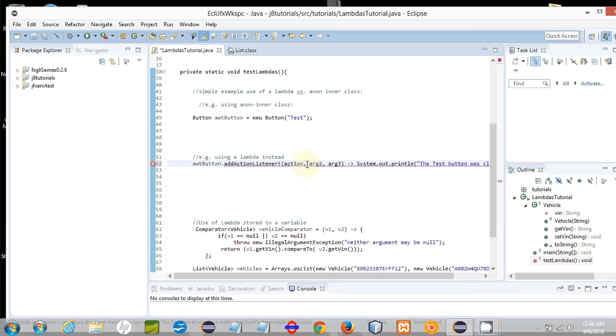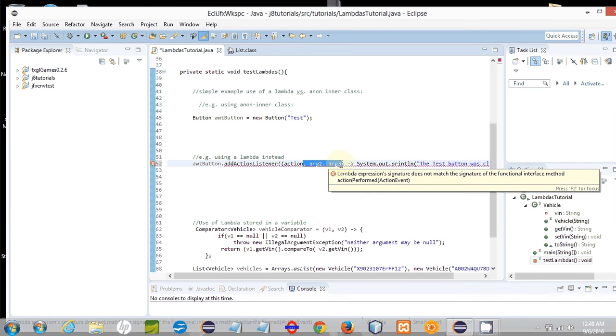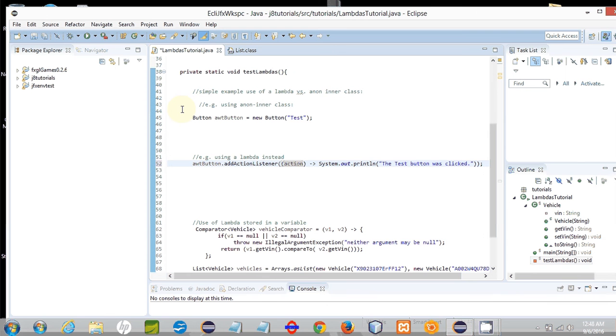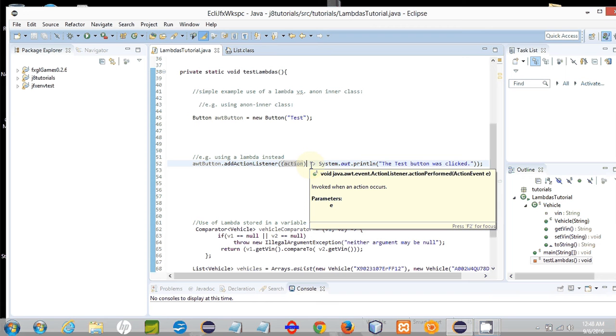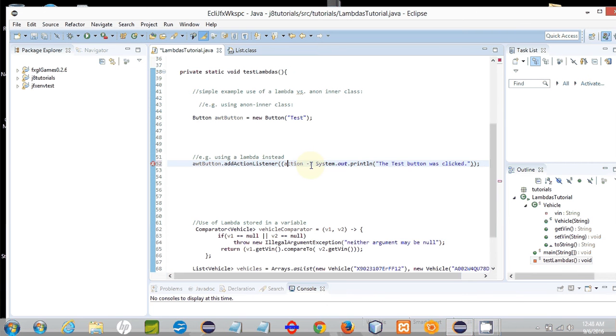If there's only a single argument, we can get rid of these other arguments. And if you like, you can leave the parentheses. So in your Lambda expression, the parentheses are optional. You can decide to always use them if you like when you specify the arguments to your Lambda. Even if there's only 1 argument, you can surround it in parentheses if you like. However, by convention, most people do not. Most code that I've seen for Lambda expressions, when they have a single argument in the argument list, they tend to get rid of the parentheses. And you see that is also valid syntax.